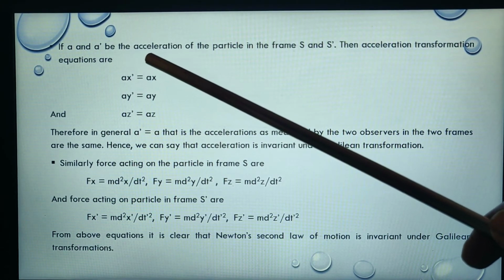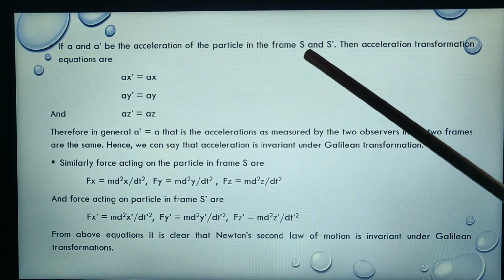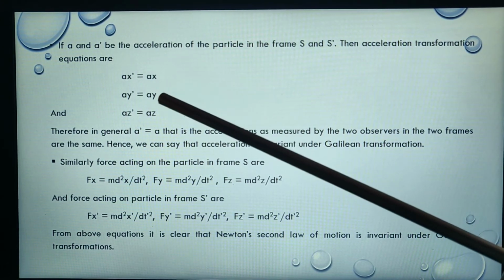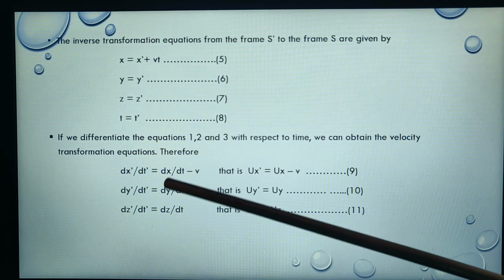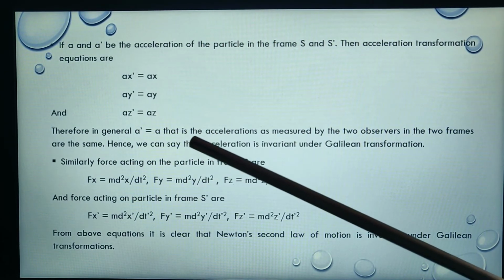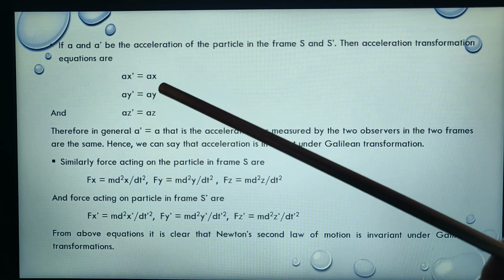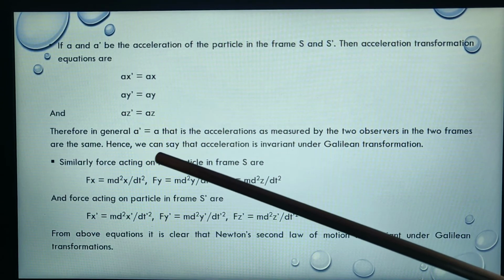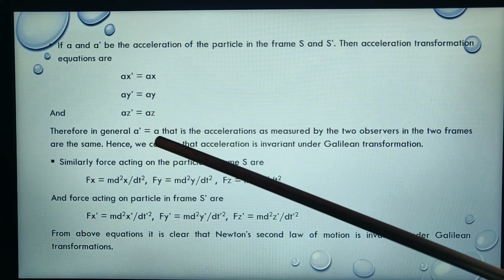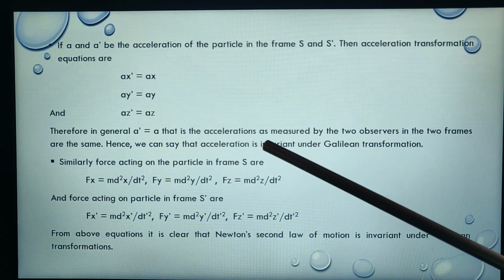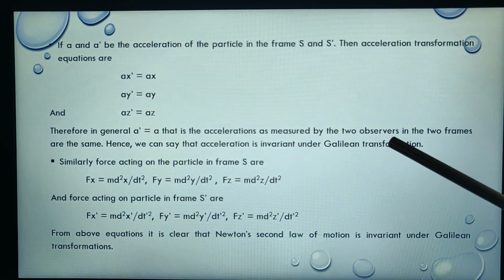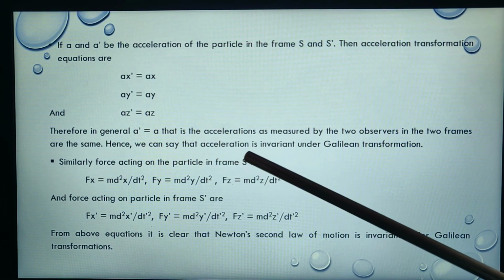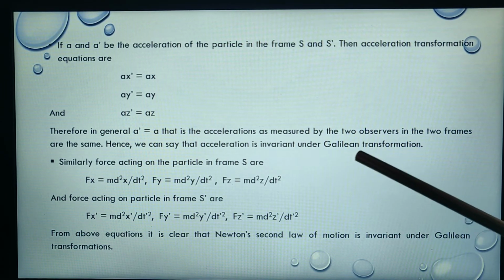If a and a dash be the acceleration of the particle in the frames S and S dash, then the acceleration transformation equations are obtained. We again differentiate this equation with respect to time. So we get ax dash equal to ax, ay dash equal to ay, az dash equal to az. Therefore, in general, a dash equal to a, that is, the accelerations as measured by the two observers in the two frames are the same. Hence, we can say that acceleration is invariant under Galilean transformation.